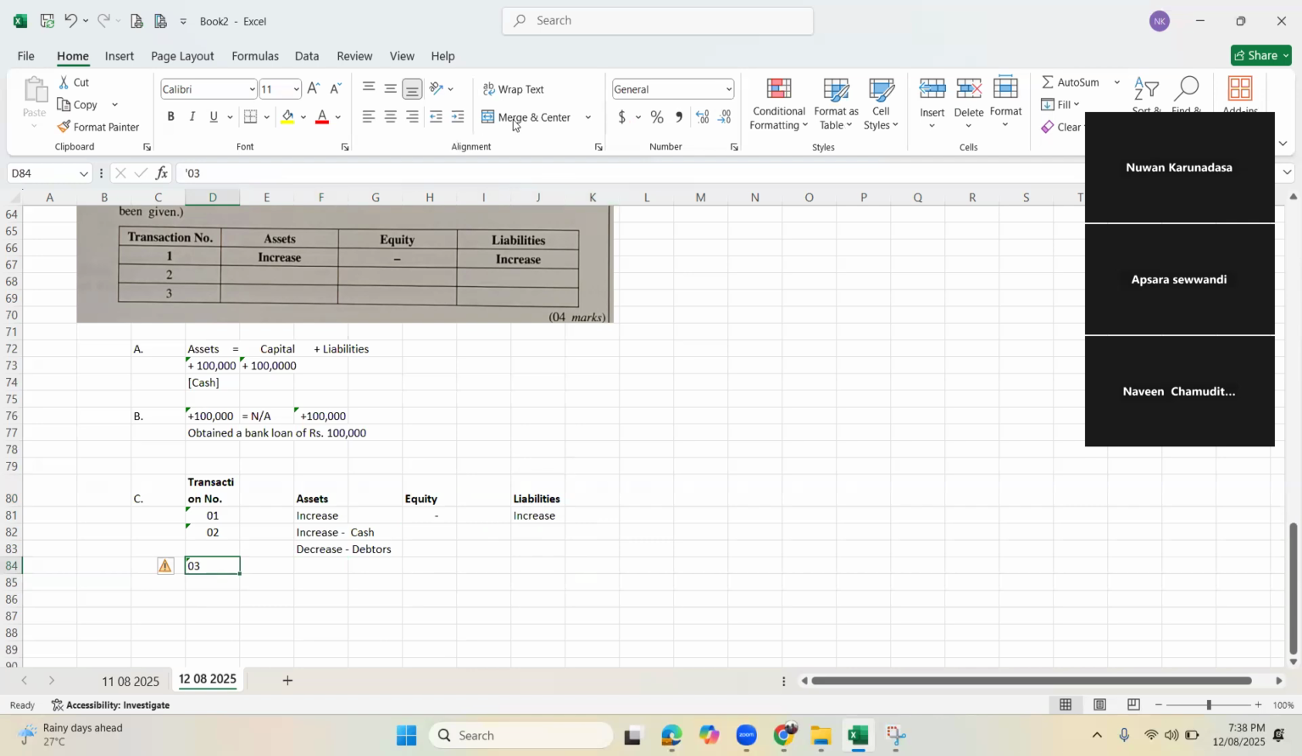Right? So the asset increases. What is the asset that increases? Cash. Then again, at the same time, the asset decreases. What is the asset that will come down? Debtors.